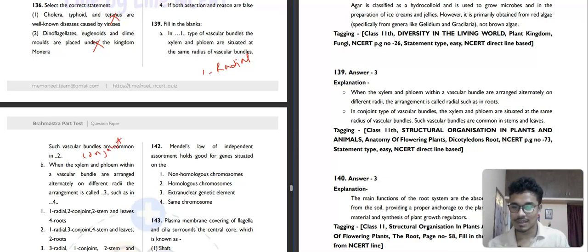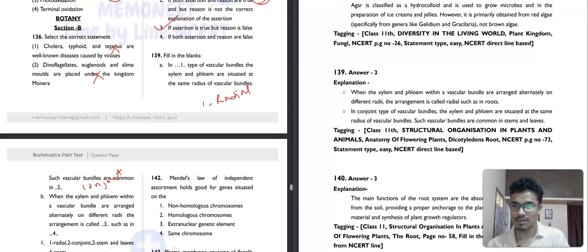Then when xylem and phloem within a vascular bundle are arranged alternately on different radii, such arrangement is known as... sorry, I have just mistaken it.